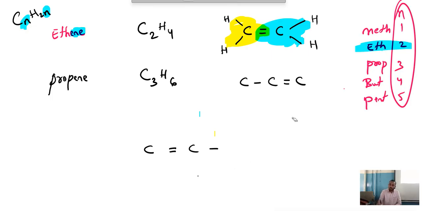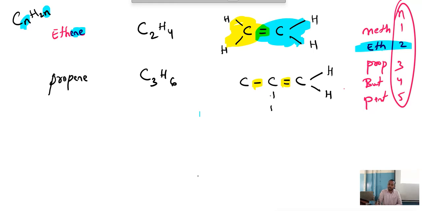Now, if you write the double bond in the last, this carbon has already two bonds. Now how many are remaining? Two are required to become four. Now this C has already three bonds, here we have two, here we have one. How many required?